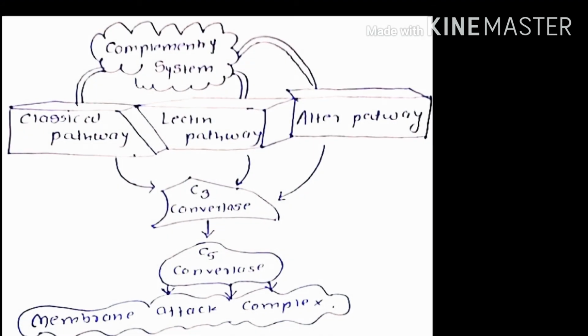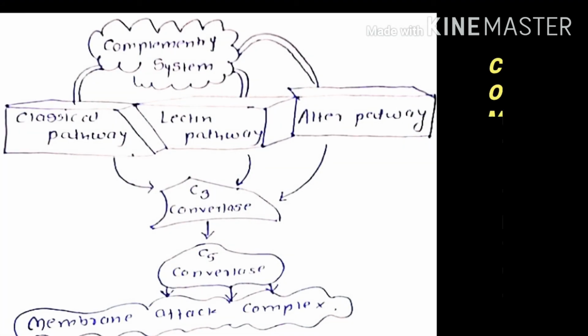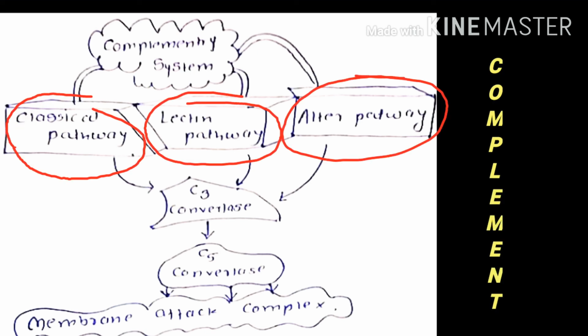Dear students, we know that the complement system is classified into three categories on the basis of the activation of the pathway, that is the classical, lectin and alternative pathway, which are activated by different biomolecules. The processes of activation of these pathways are not the same, but their products are similar to each other.